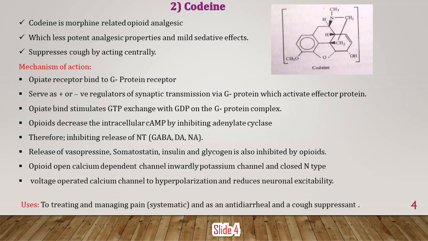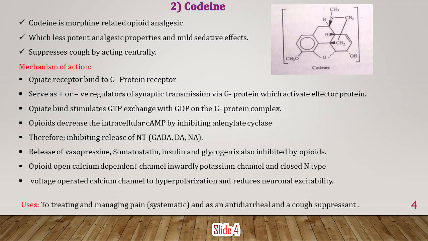They serve as positive or negative regulators of synaptic transmission via G protein, which activates effector proteins. Opiate binding stimulates the GTP exchange with the GDP on the G protein complex. Opiates decrease the intracellular cAMP, that's cyclic AMP, by inhibiting adenylate cyclase.